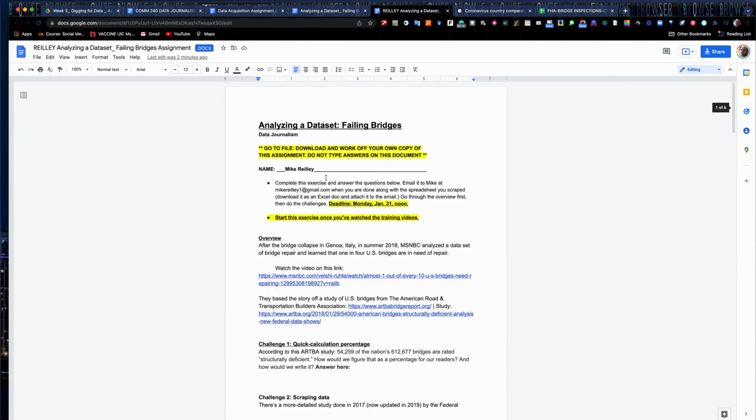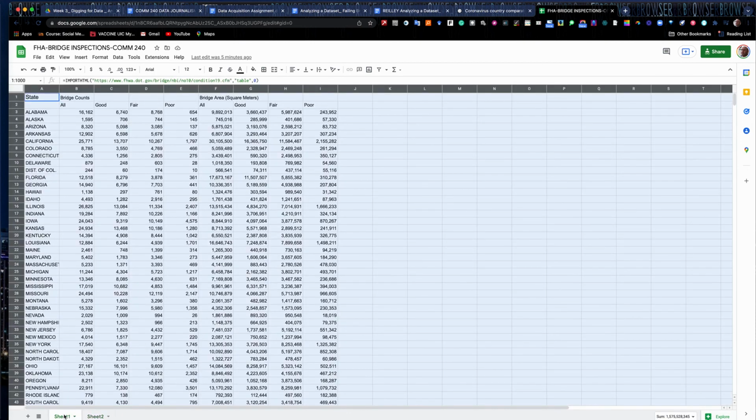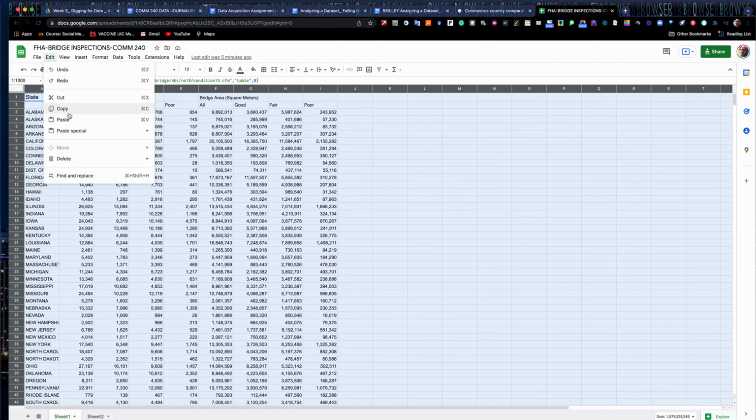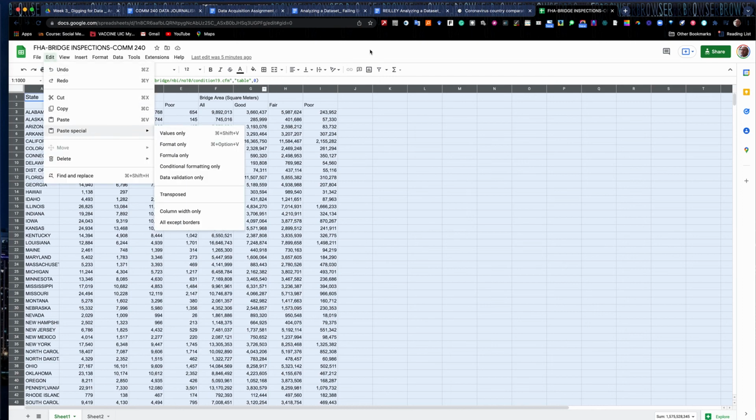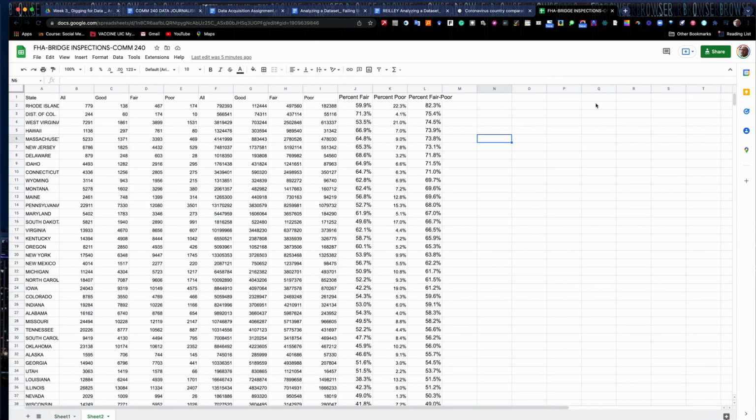So the hard part is getting through the spreadsheet. If you have to take a couple stabs at it, feel free. If you blow it up and mess it up, go back to your original scrape, copy it over, using the edit. Paste special, paste values only, and just do another tab. Sometimes you have to do it 2 or 3 times before you get it right, especially with the sorting. That can be a little messy sometimes. Okay, so that's all I had for you.